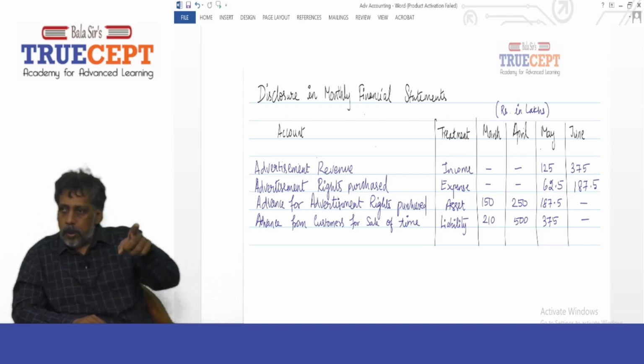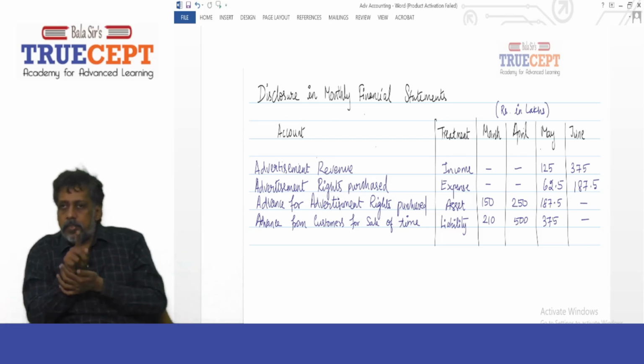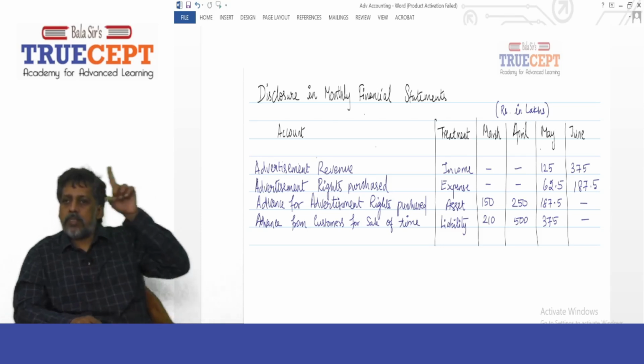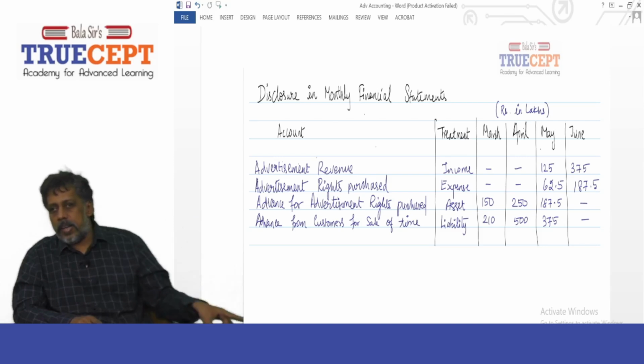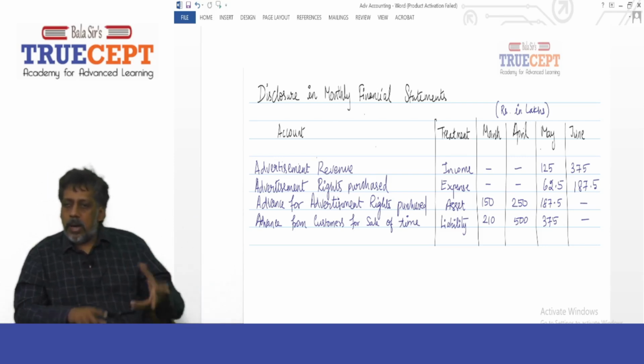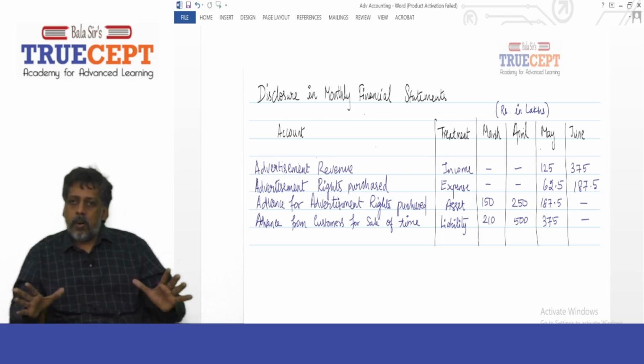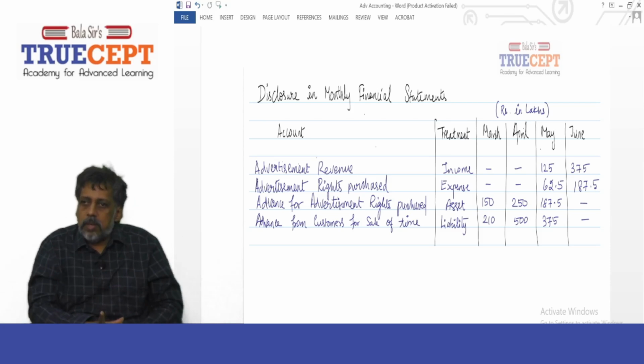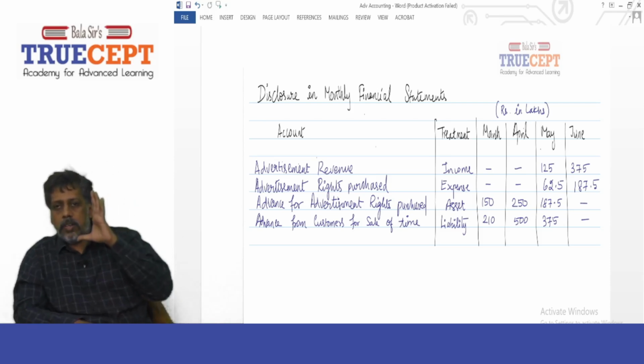In April, you paid me another 100. In all, 250 lakh is the total, cumulative. Therefore, in all, 250 lakh is the amount standing to the debit of prepaid expense, or I can say advance for purchase of advertisement rights. Got it? Yes, sir.